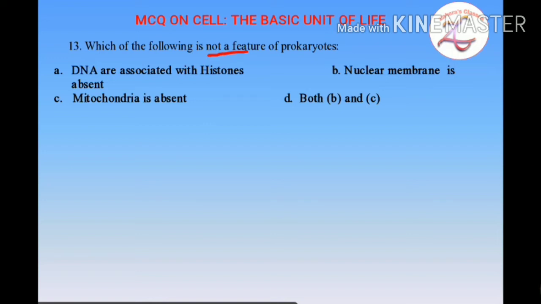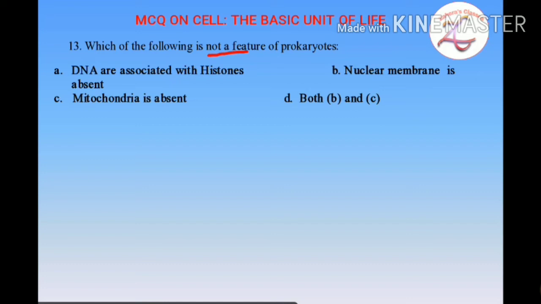Option A, DNA are associated with histones. B, nuclear membrane is absent. C, mitochondria is absent, or D, both B and C. So students get confused in such type of questions and they simply go and tick the option which is not correct. So here just see, it is asking the character or the point that is not a feature of prokaryote.